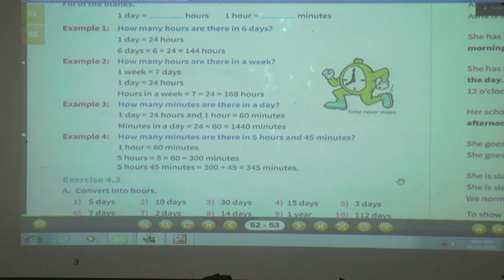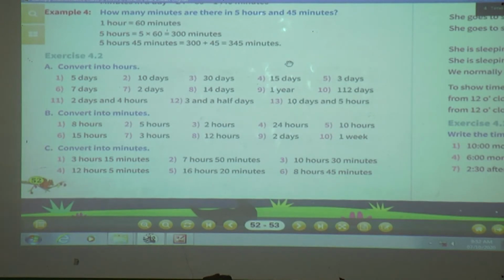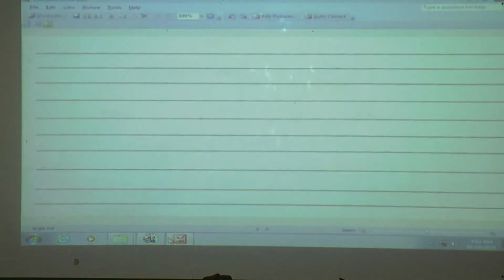Now see the exercise 4.2. See a question, convert into hours. Convert into hours, and the first one is 5 days. These 5 days we have to convert into hours. What is the question? Convert into hours. 5 days.